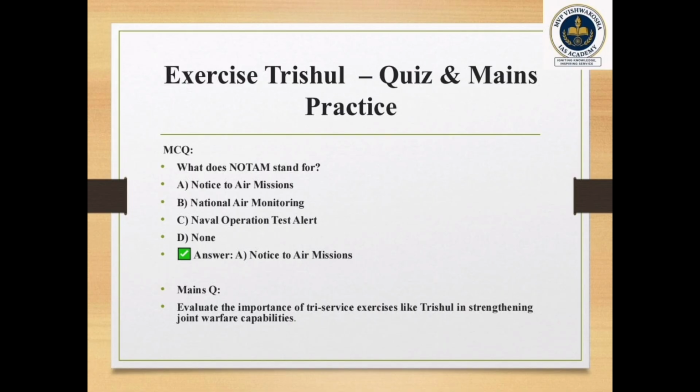From Exercise Trishul, you can be asked what NOTAM stands for. NOTAM stands for Notice to Air Missions. Among the other options, our answer is A, Notice to Air Missions. On the same topic, you can expect a question such as: evaluate the importance of tri-service exercises like Trishul in strengthening joint warfare capabilities. So that is about Exercise Trishul on the Pakistan border.